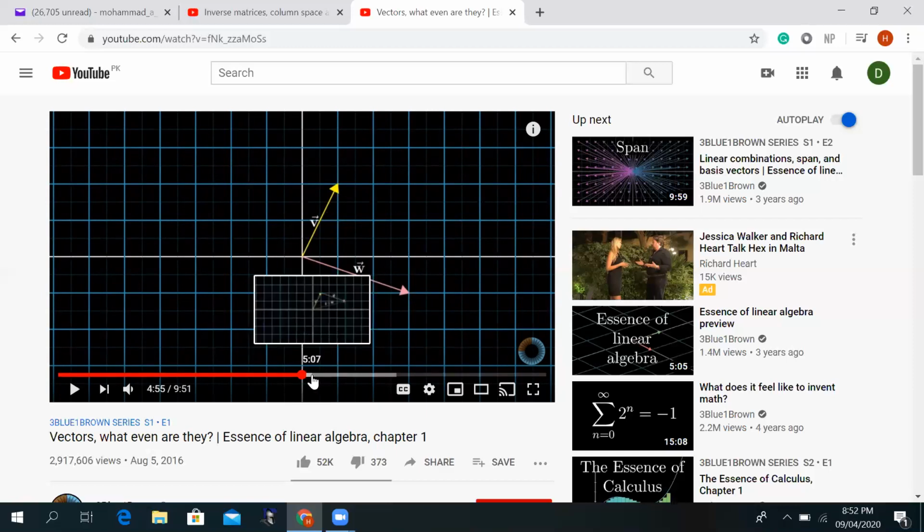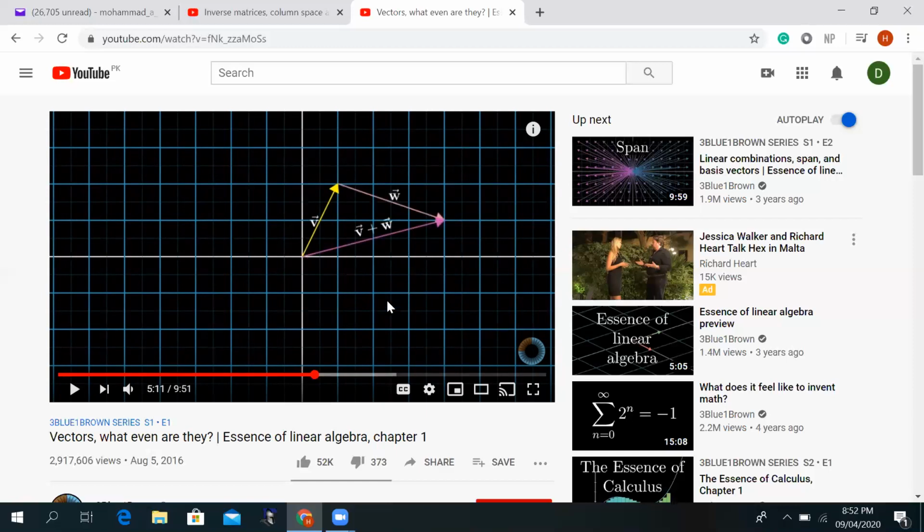Now, if I want to add them, I will add them like this. I will take my W and put it wherever the end of the first vector is, starting from here, moving it parallel to my original W, and wherever it ends, that is where this resultant vector ends. So V plus W is a resultant vector, the vector addition of V and W. This notion is exactly the same as what we did in our 10th grade physics class. But here, the most important thing is you have to start from the origin. So the origin of the coordinate system plays a very significant role. Okay.